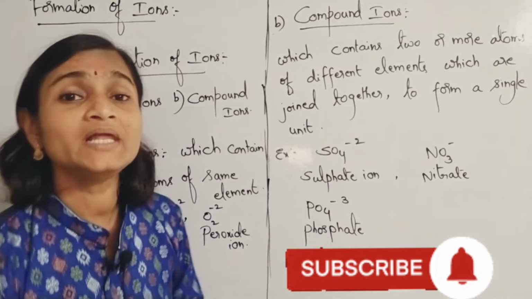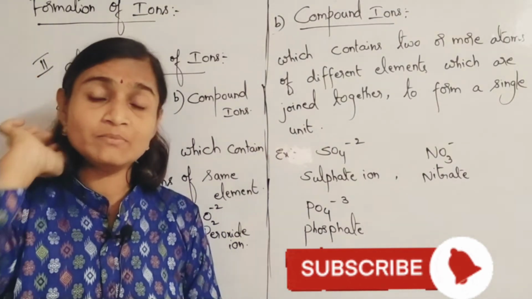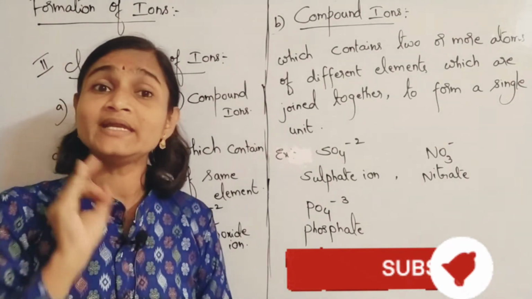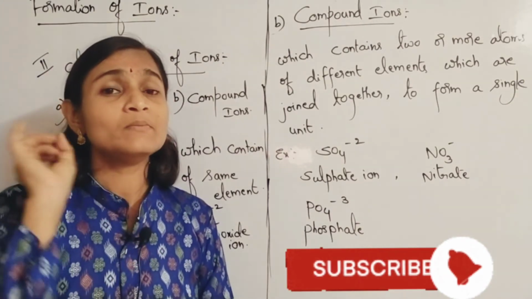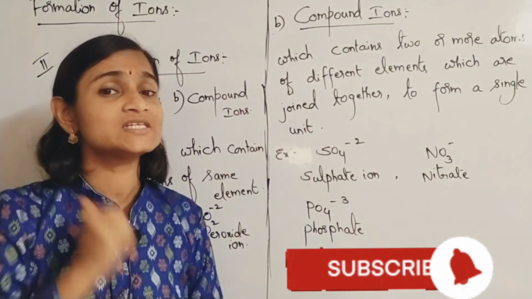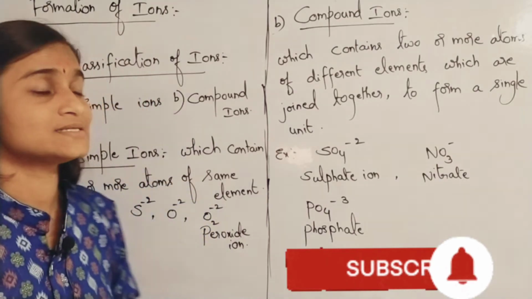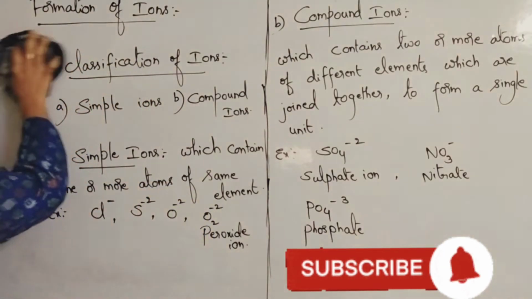Okay, so we will be learning some examples for monovalent cations as well as anions, bivalent, trivalent, tetravalent as well as pentavalent ions. Let us learn about that.